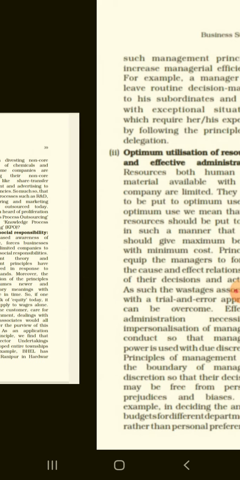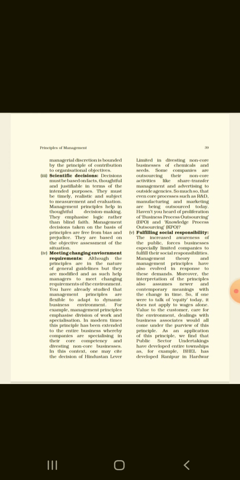Now we'll go to the third point, and that is scientific decisions. Management decisions must be based on facts. They must be based on logic. They must be realistic. They should not be based on blind faith. That is, all the decisions should be based on logic. You can say they should be based on facts rather than blind faith. The decisions which are based on management principles are purely scientific in nature.